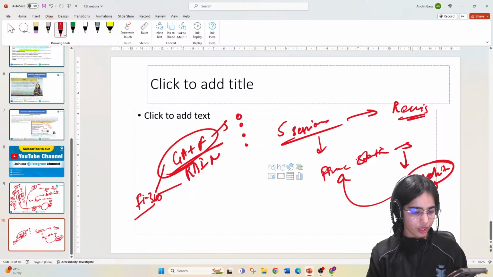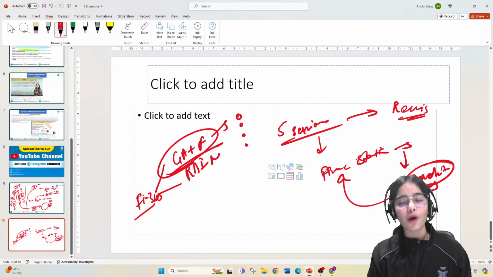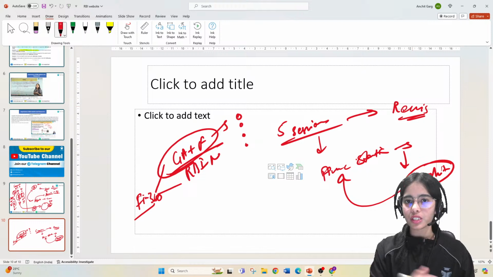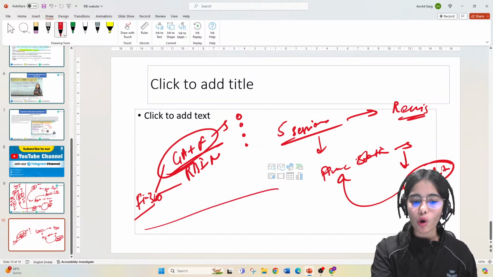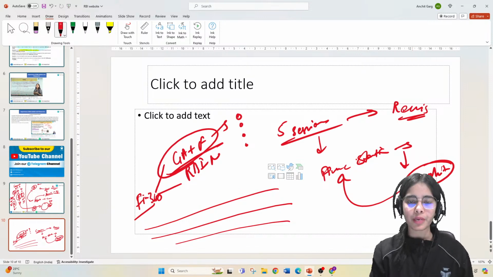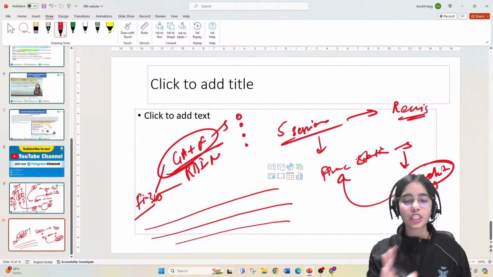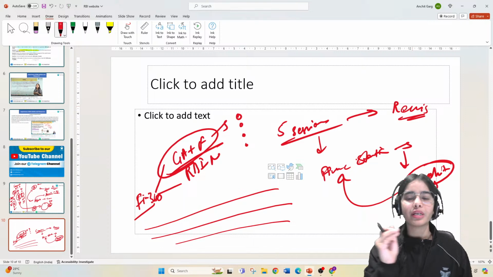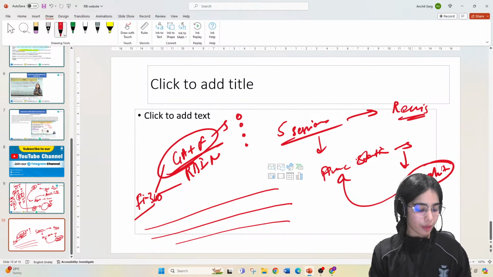Ma'am, can we do SEBI and RBI together? Now this depends on your knowledge, how much preparation you have put in the previous years. If you have completely covered the SEBI topics in the previous year, and you are very strong in the static part of commerce, accounts, economics, finance, management, company law, then maybe you can. But it depends on your previous preparation and on how much time you can put in right now.